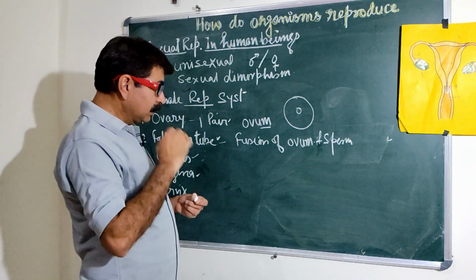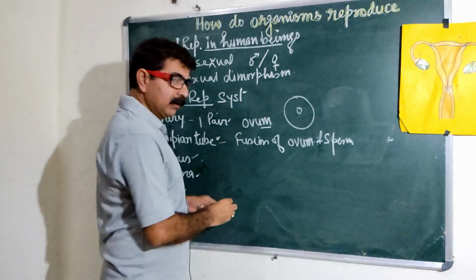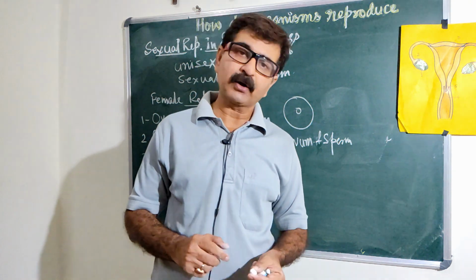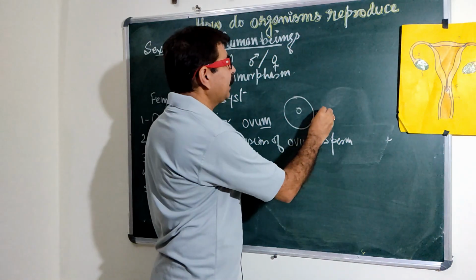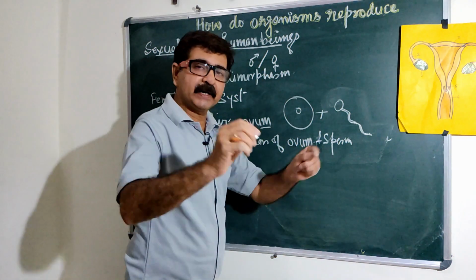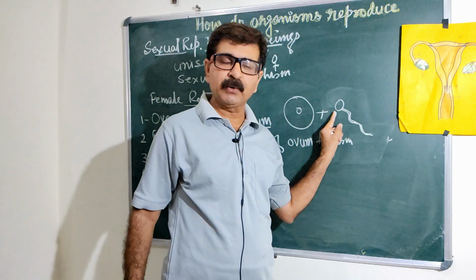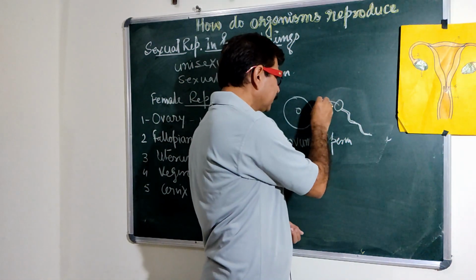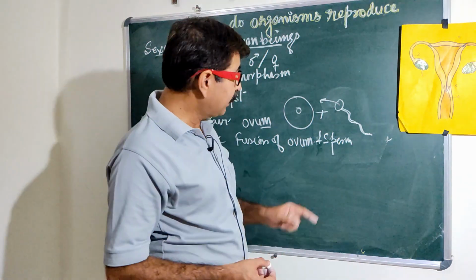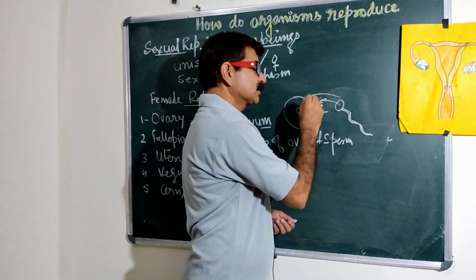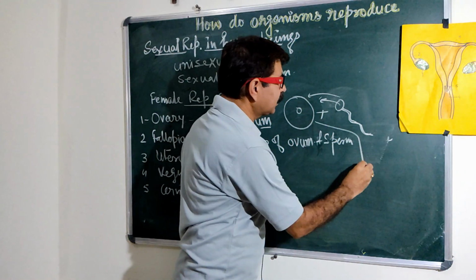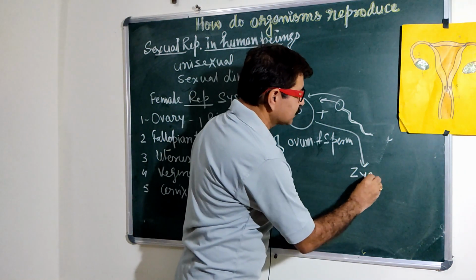Now, there is a process, an act by which the male and female gametes fuse, simply known as intercourse. As I have told you, thousands of sperm are produced and they all enter the body of the mother. But only one of them fuses. And when one fuses, it forms a structure called a zygote.